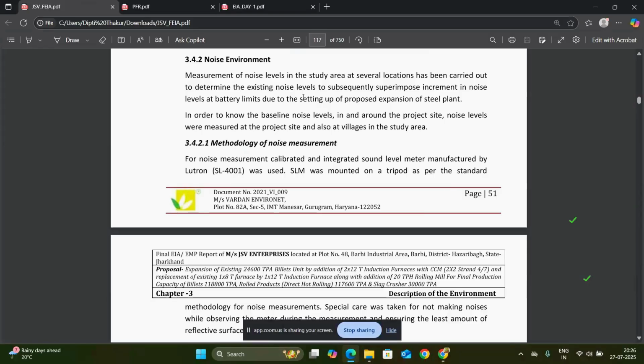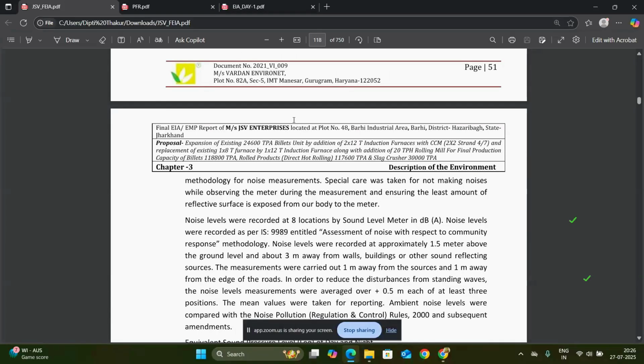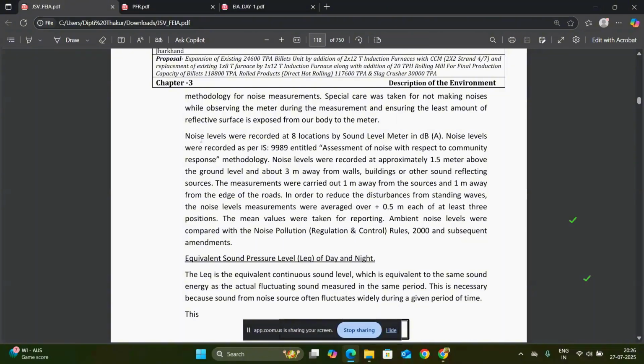As with the air environment, you take the same methodology for writing the report, and the noise levels were recorded at 8 locations, similar to air.